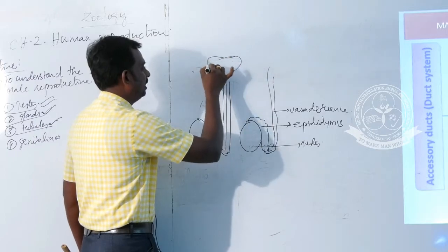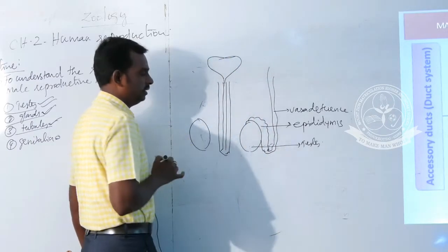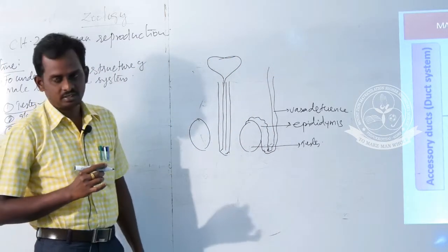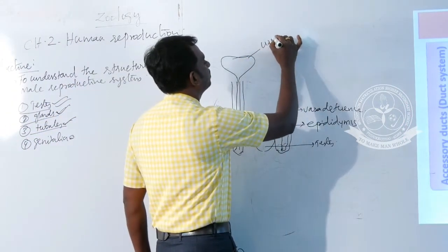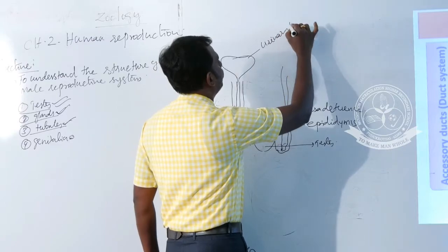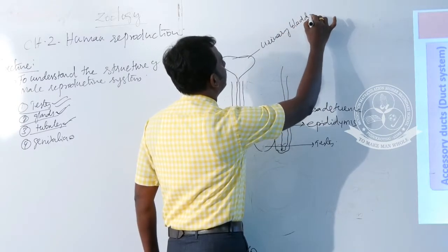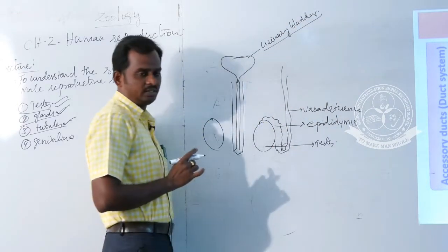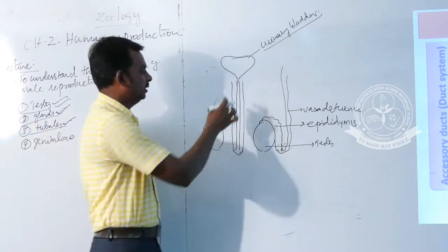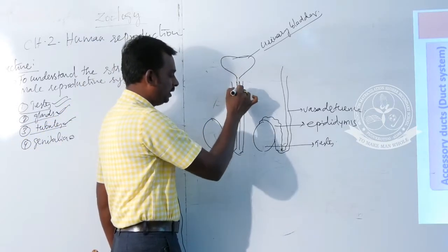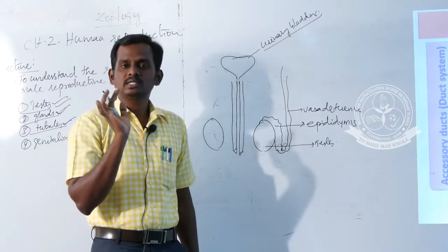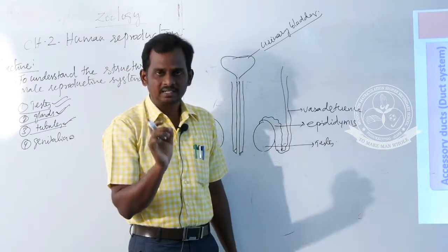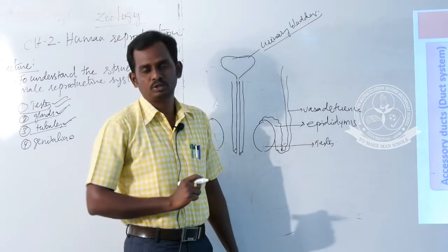To understand the various glands of the male reproductive system, you have to understand this structure. This is a urinary bladder. This bladder temporarily stores the urine. This urinary bladder opens into the urethra. In human beings, there is no separate duct to carry the urine and spermatozoa.